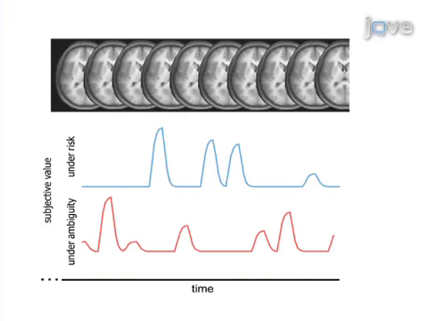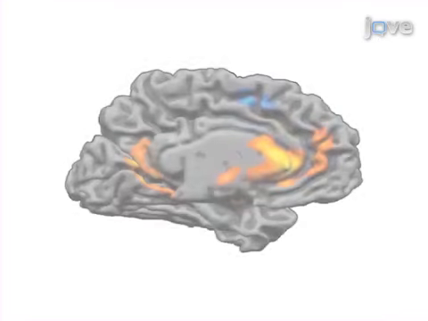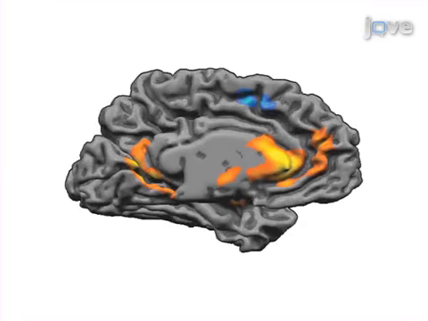Next, these estimates are used as regressors in a general linear model in order to identify brain areas in which activity is correlated with subjective value of risky and/or ambiguous lotteries. The results show correlation with subjective values of both risky and ambiguous options in overlapping regions of the medial prefrontal cortex and the striatum.